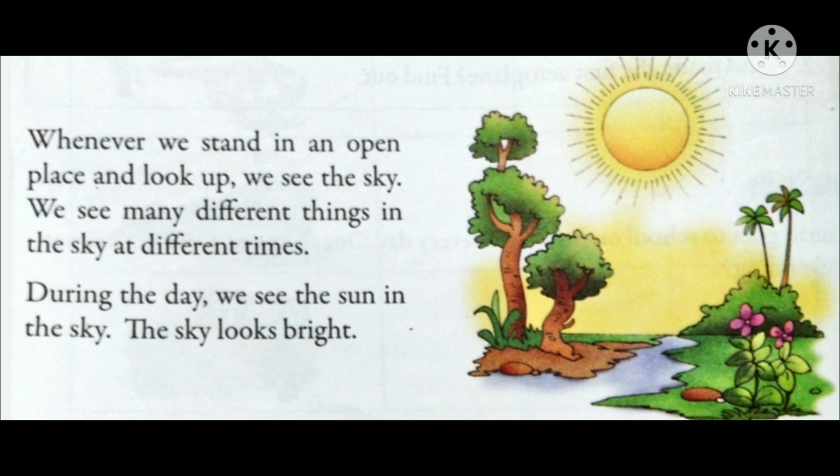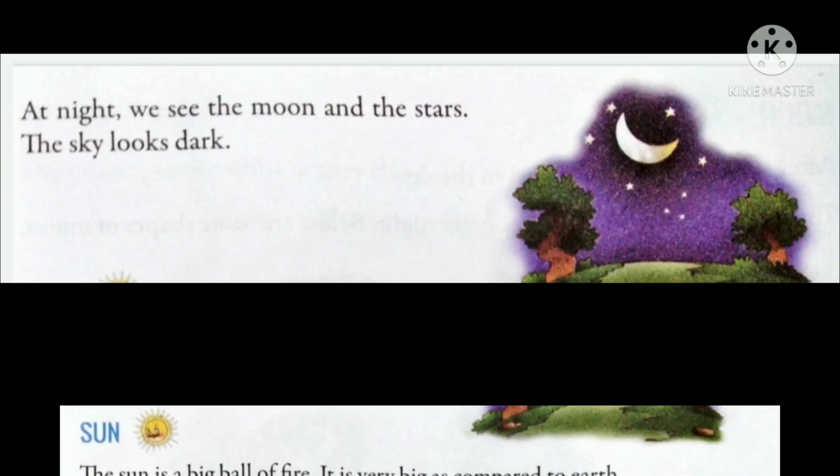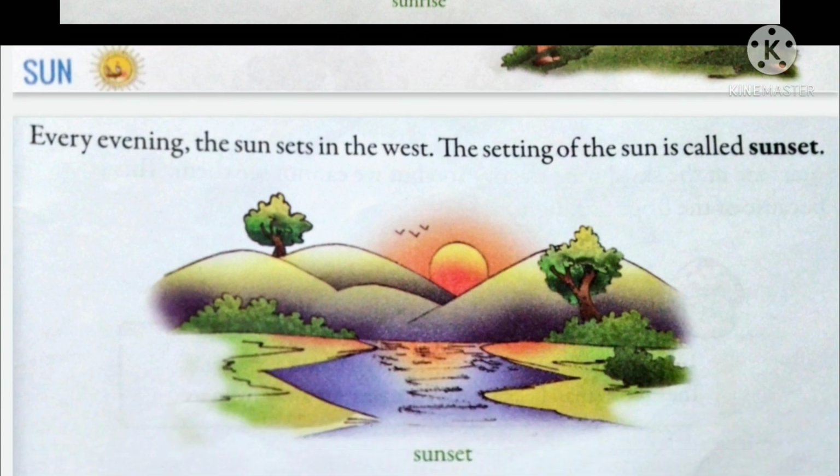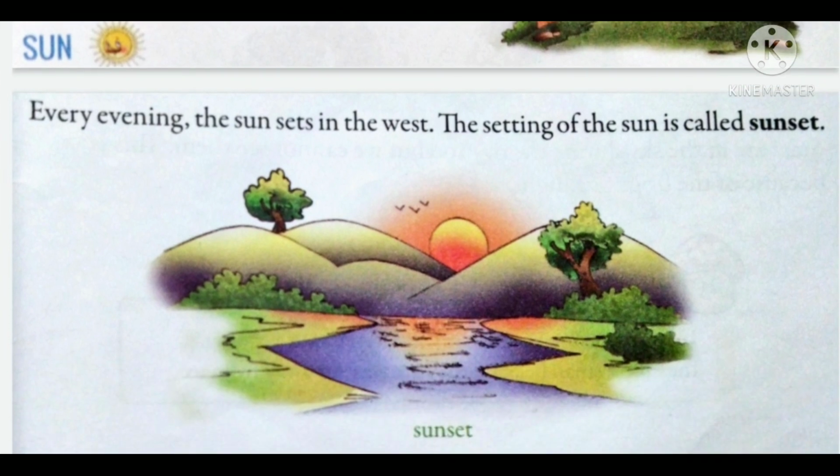So, what is sun? Sun is a very big ball of fire and it is very big compared to the earth. The sun gives us heat and light and it rises from the east and sets in the west, and they are known as sunrise and sunset.